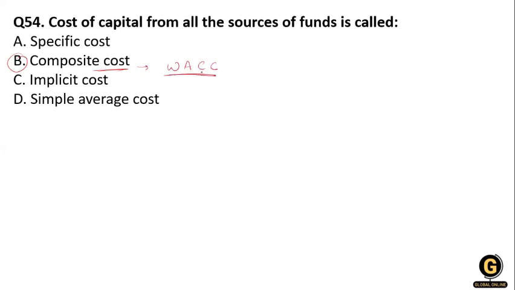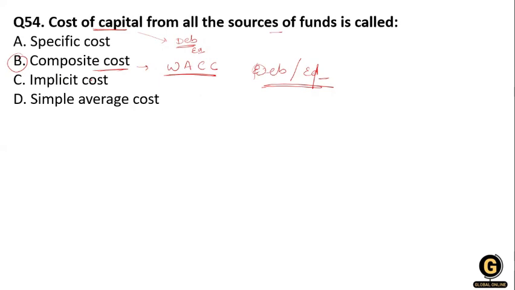The WACC is based on the company's debt and equity. We calculate the cost of capital on the basis of how much debt the company has as compared to its equity, from all sources of fund.